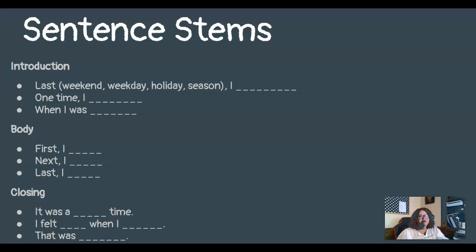And when you are finished with the body, your 3 paragraphs, you are going to take a picture and you're going to upload it at the bottom of this lesson today. Okay? Easy peasy, lemon squeezy.